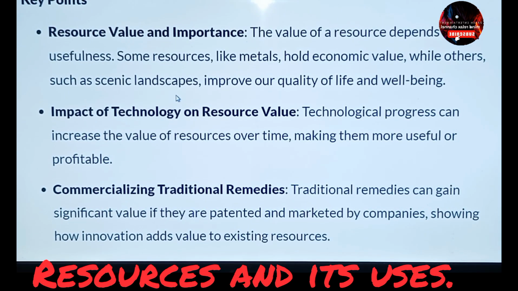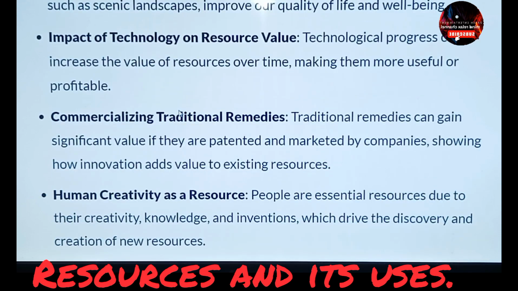Now, the impact of technology on resource value. Technological progress can increase the value of resources over time, making them more useful or profitable. A resource can be anything, as I have mentioned, and in this context it is about technological progress. In earlier times, raw materials like uranium, coal, and various petroleum products must have existed, but people did not have the idea of how to use them, so they could not be used. Now they have been found useful with the help of technology, and we can use them with optimum utilization. But we must pay the cost, and that's why the context speaks about technology and time along with the money expenditure upon it.